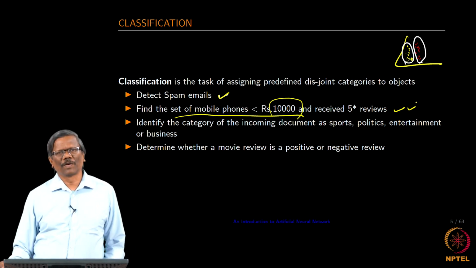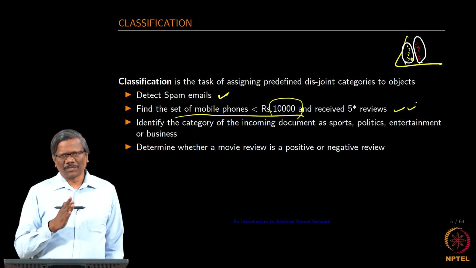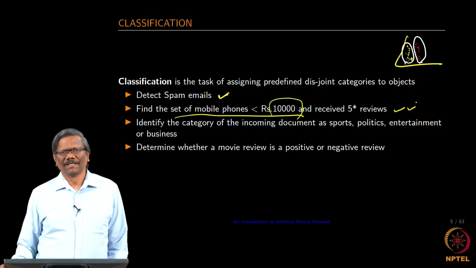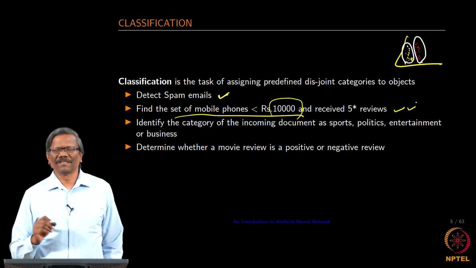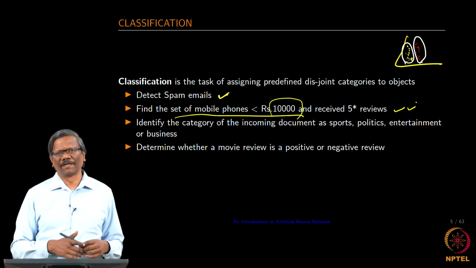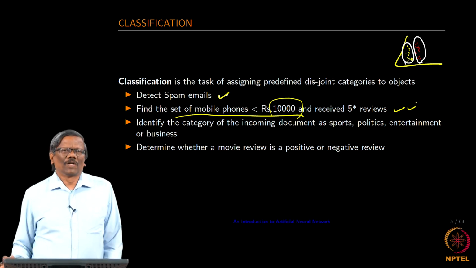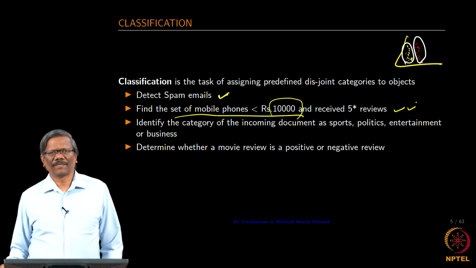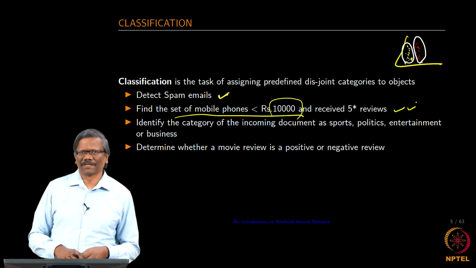In this case, there are e-commerce sites that provide you all the details, click click click, and then you get to this, and then you also have reviews related to that. There are just 5-star reviews without any text related to that mobile phone, and there are reviews which are written in English. You want to read them and then find out what some unknown person had said about the review. So, this is again a classification task that we want to do.